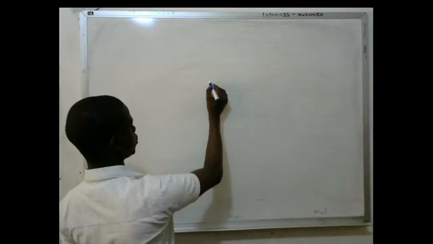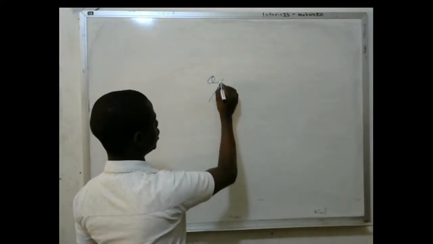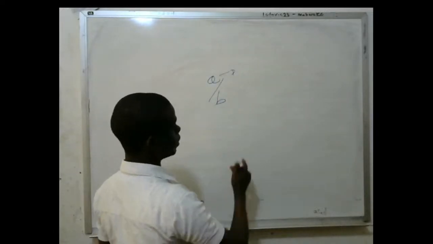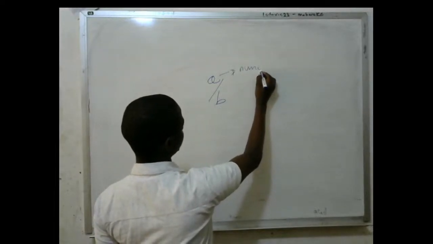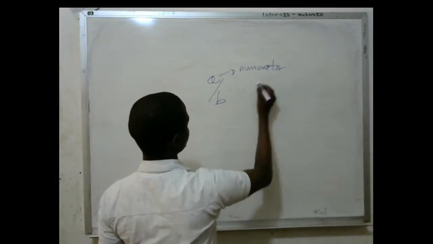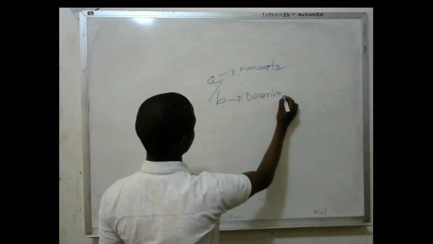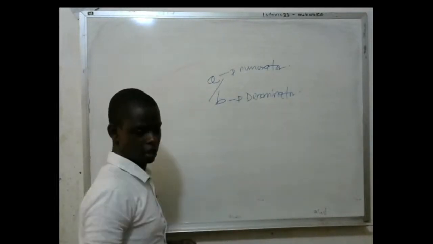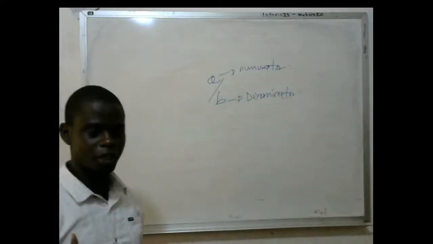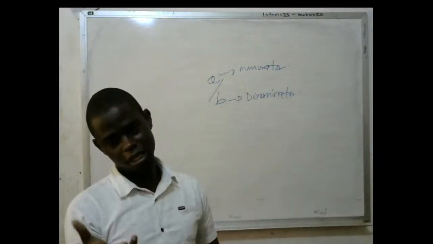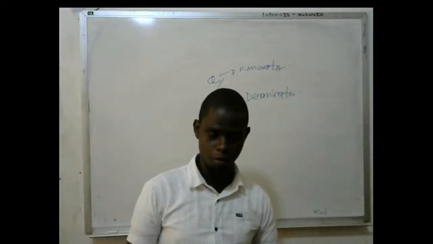Let's say I have a fraction A over B. In a fraction, this one is termed the numerator, and this one is termed the denominator. I think you've all looked at this in Senior 1. In algebraic fractions, we are going to be looking more at the numerator and denominator, and cancelling is going to be very common.